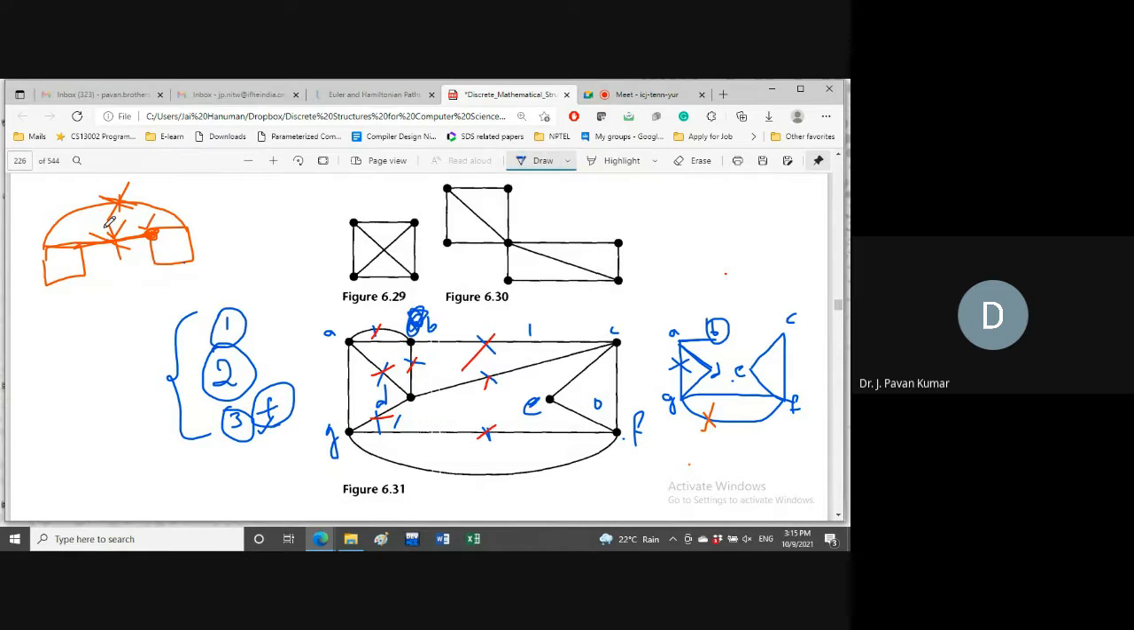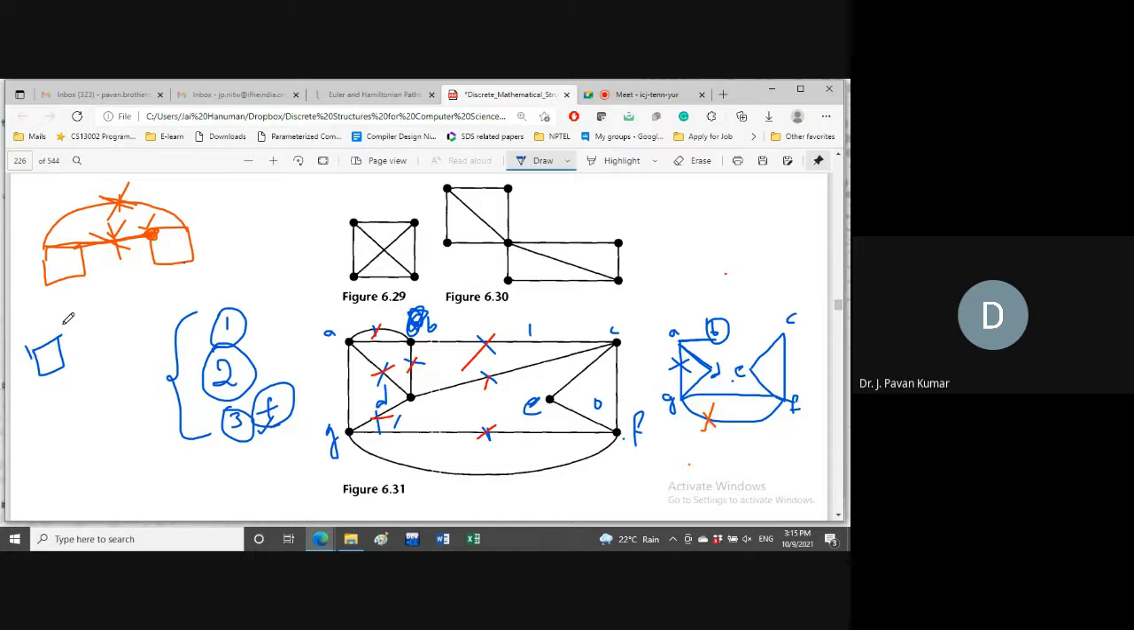If an edge has this kind of property, such that whenever we remove that edge it disconnects the graph, such kind of edge we call a bridge. I am repeating the definition of the bridge. An edge is said to be a bridge if, by removing that edge, the graph gets disconnected. If edge removal makes the graph disconnected, that kind of edge we call a bridge. Is it clear? Yes.